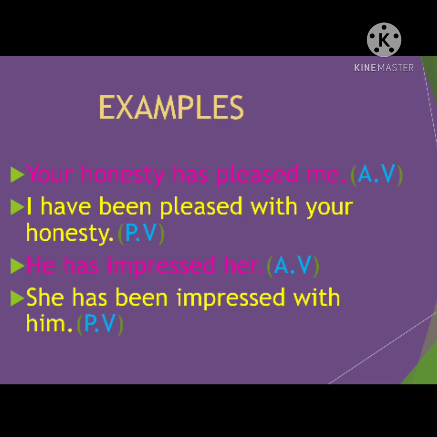Now let us see the next example. He has impressed her. So again I have used here subject he. Has impressed is the verb and her is the object. So has impressed is in which tense? It is again in the present perfect tense. So her is the object. So what will become the subject in the passive voice? She. It becomes subject in the passive voice. So what we have to write here? She. As it is a third person singular pronoun, what we'll use here? Has been impressed. Don't write by him, you write with him. What you'll write? With him.